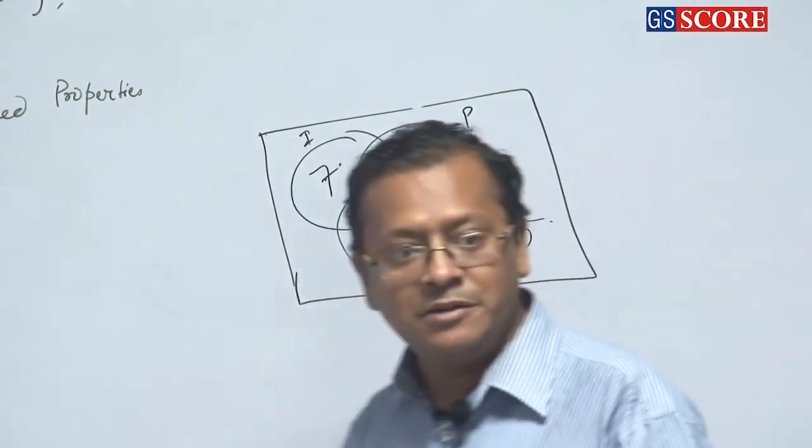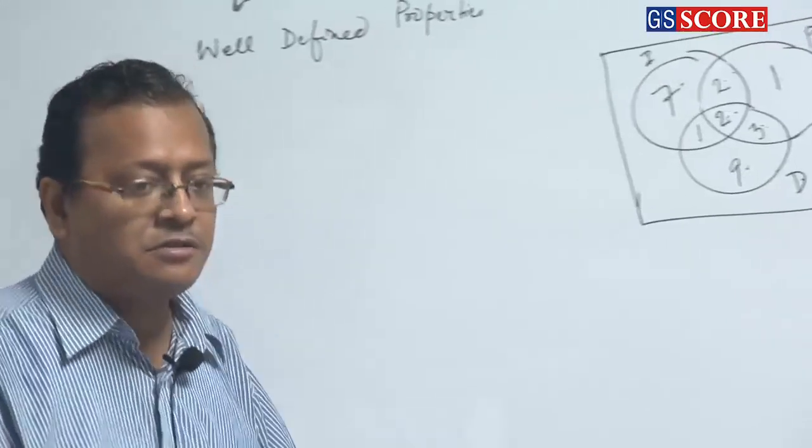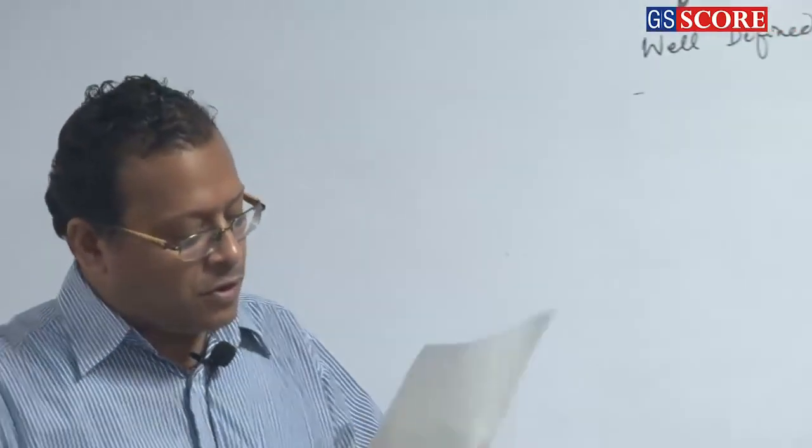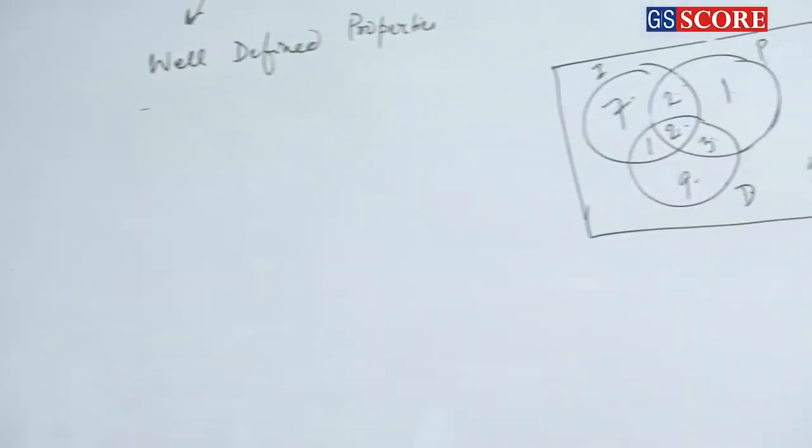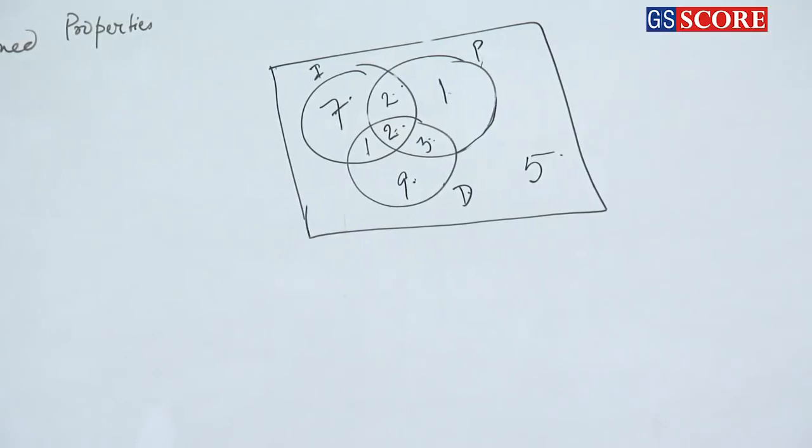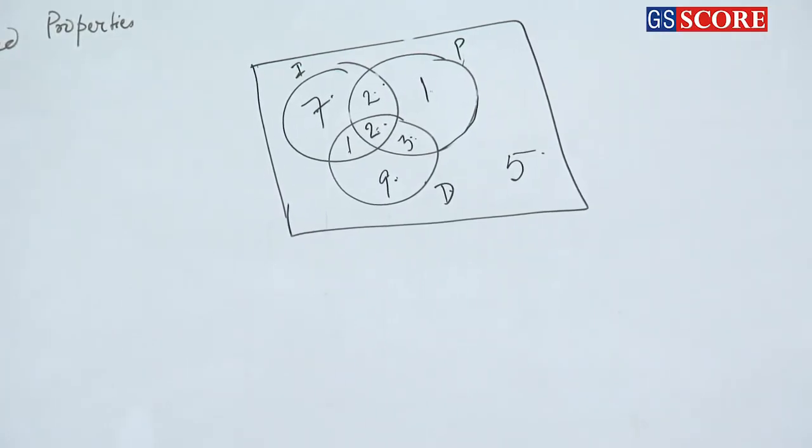Clear or not, everybody? Now tell me the answer of the fifth question. The number of people who don't like exactly one of the three. Who don't like exactly one of the three. What does that mean? It means they like exactly two of the three.